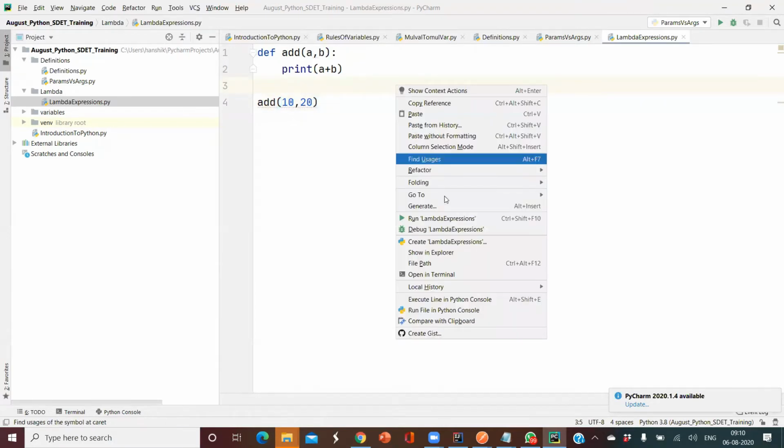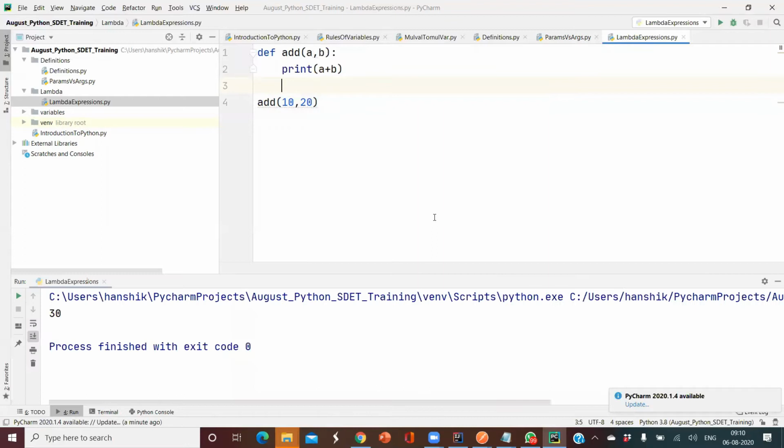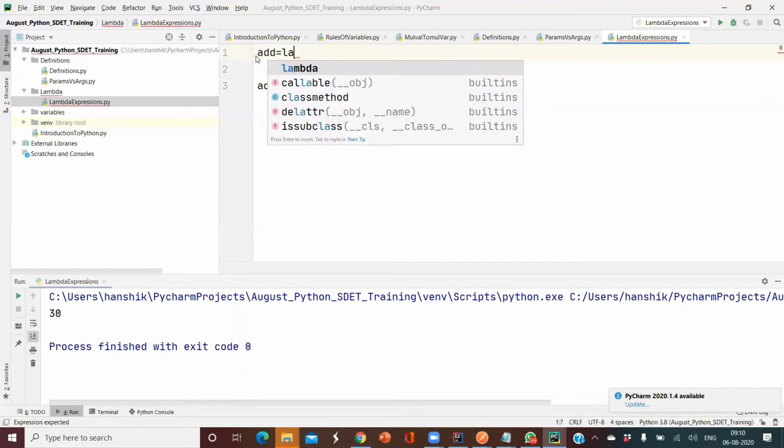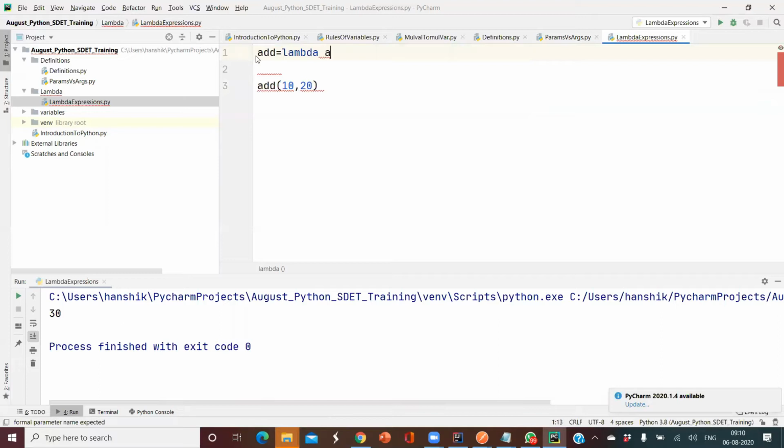Now can I replace this entire logic using a lambda expression? Yes. Just use some variable name equal to lambda, then pass your parameters: a comma b, colon, a plus b.